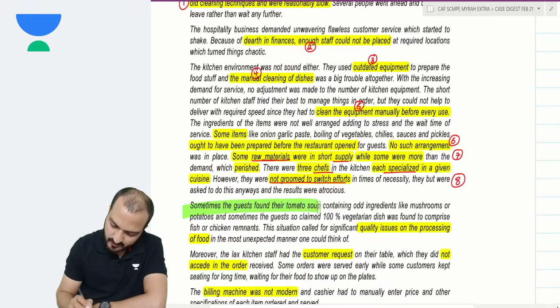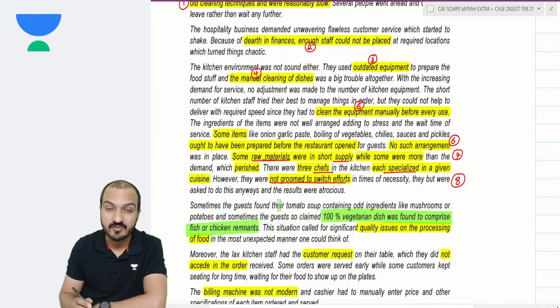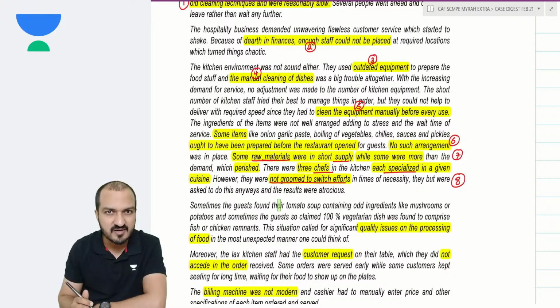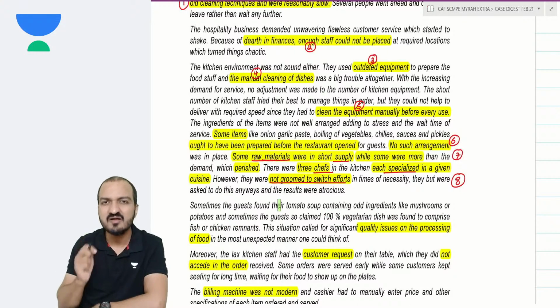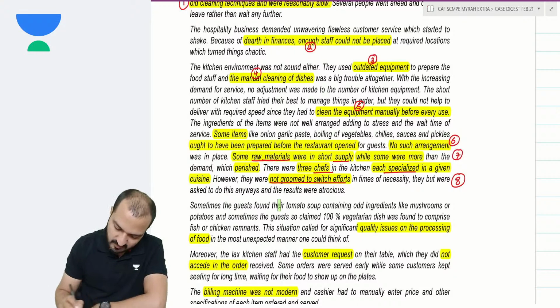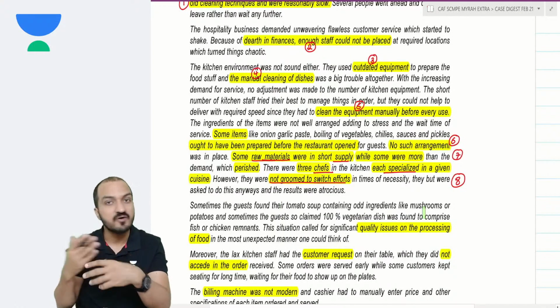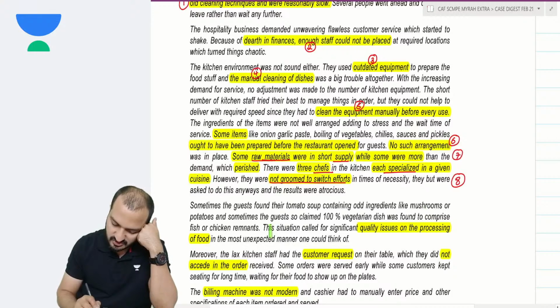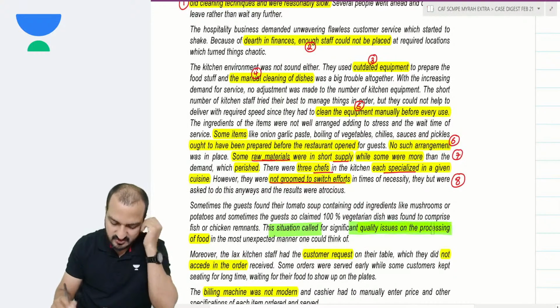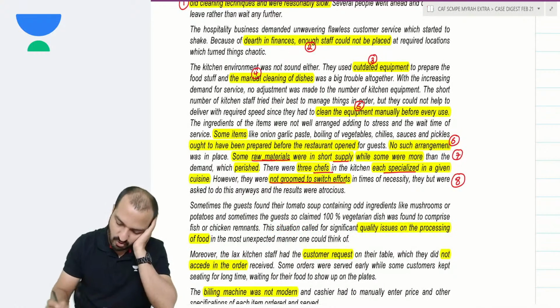So sometimes the guest found the tomato soup containing odd ingredients like mushrooms or potatoes, and sometimes guests also claim that a 100% vegetarian dish was found to comprise fish and chicken remnants. That is horrible. Imagine a vegetarian customer is given a dish which contains some non-veg items. That will lead to tremendous bad publicity. In short, the problem is that there is lack of communication also. They are calling this quality issues in processing of food.